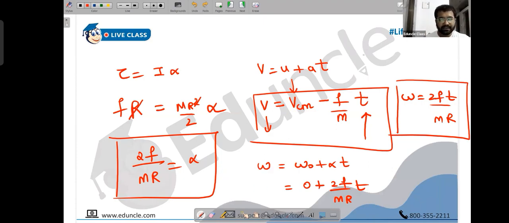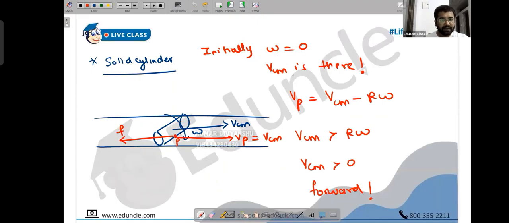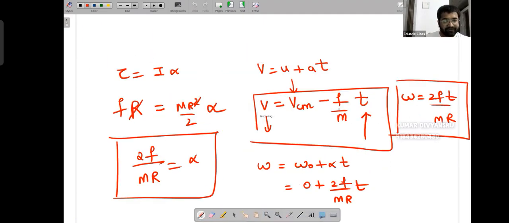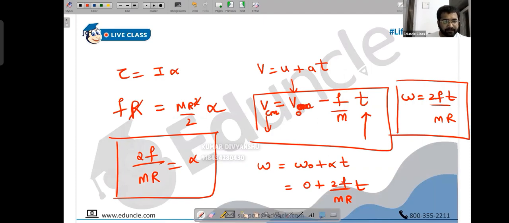I have written that initially omega is 0. Let's say initially the value of VCM is V naught. Edit it in the question if you have copied this. Let us say initially omega is 0 and initially VCM is V naught. VCM is going to decrease, because friction is going to oppose VCM. So this is the final value of VCM, and the initial value is V naught.